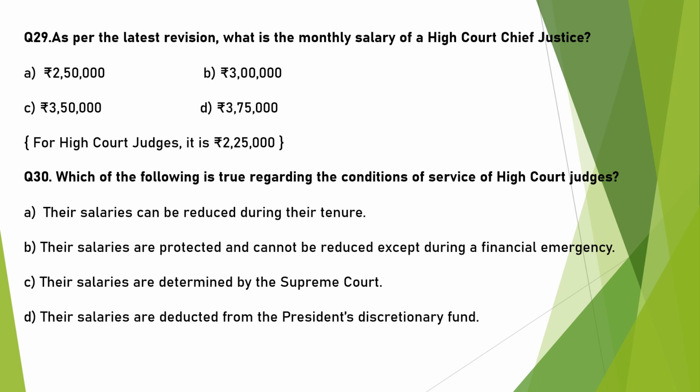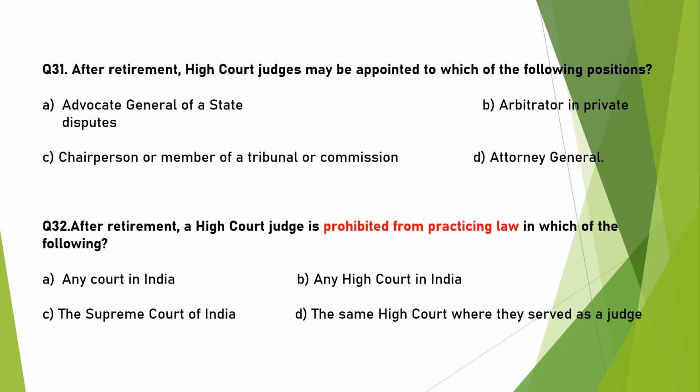As per the latest revision, what is the monthly salary of a High Court Chief Justice? It was revised in 2017. Now the fixed salary of a High Court Chief Justice is 2,50,000 and that of the other High Court judges is 2,25,000 rupees. Which of the following is true regarding the conditions of service of High Court judges? Their salaries are protected and cannot be reduced except during financial emergency. This is true for the salaries of High Court judges.